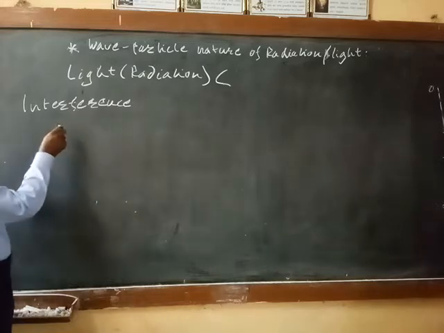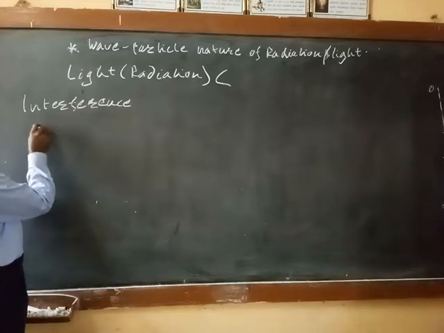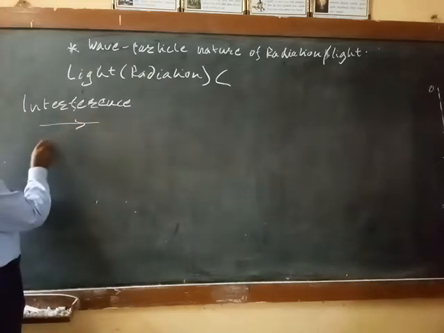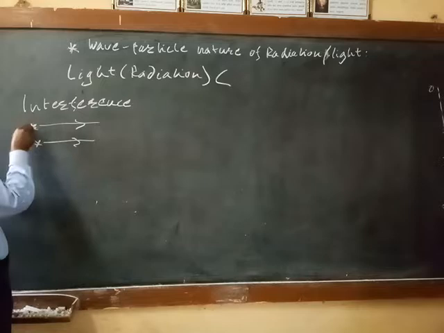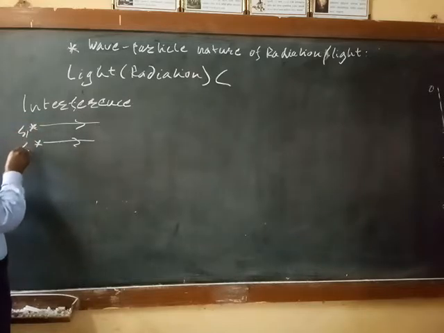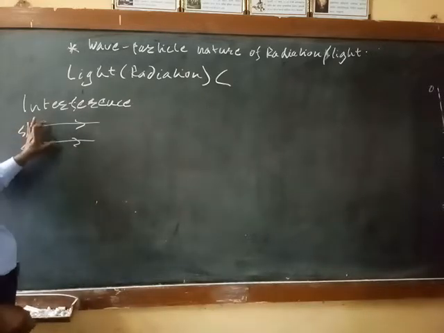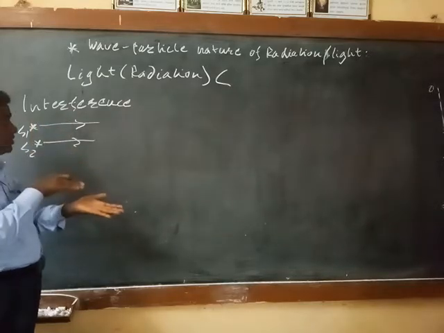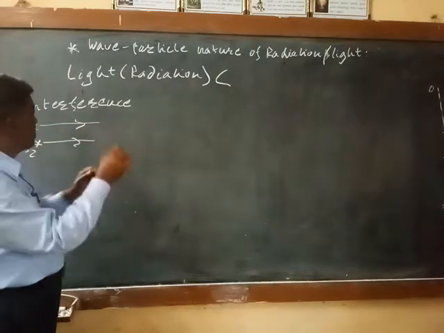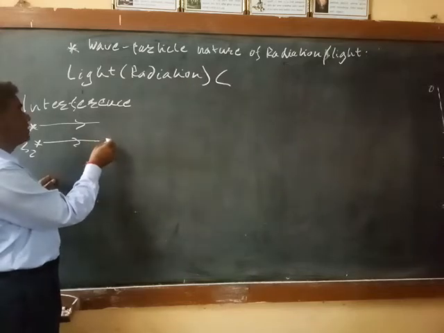So for the interference, we will take two beams of light. This is one beam, this is the other beam, and these sources are coherent sources. These two sources must be coherent. This is important. And these two rays traveling in the same path, then interference happens.